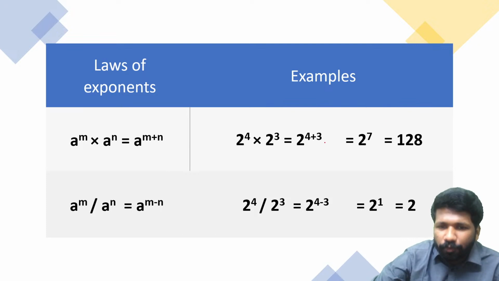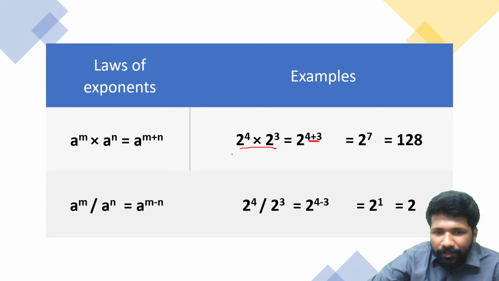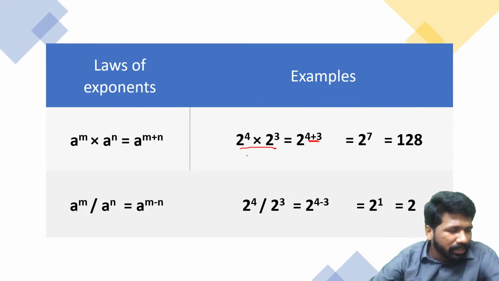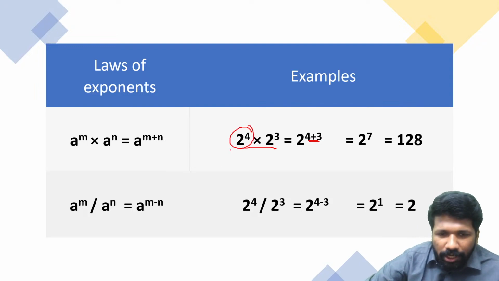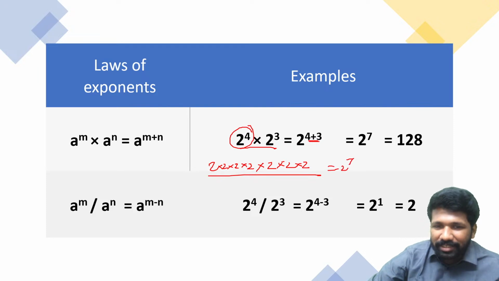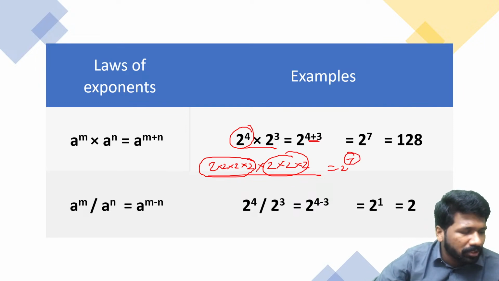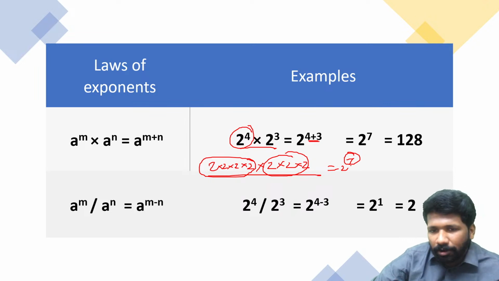For example, 2 raised to 4 into 2 raised to 3. I think most of you know it is 2 raised to 4 plus 3. But let us try to understand it more deeply. What is 2 raised to 4? I told you it is repeated multiplication. 2 raised to 4 means 2 into 2 into 2 into 2. Now, what is 2 raised to 3? 2 into 2 into 2. Now multiply them. That means 2 into 2, 7 times. That is 2 raised to 7. That means four 2's are here, three 2's are here, 4 plus 3, seven 2's in total. All of you understood this, please respond. Is this clear or not?